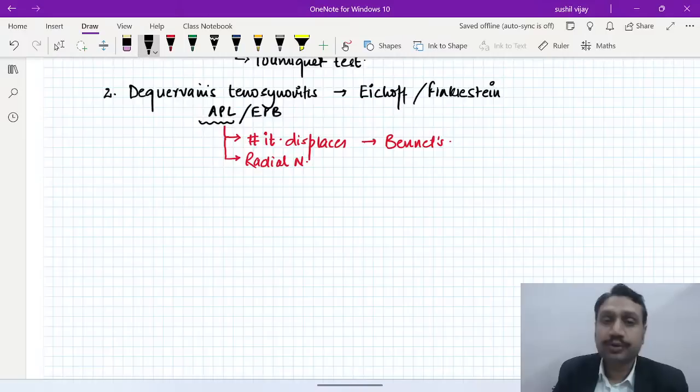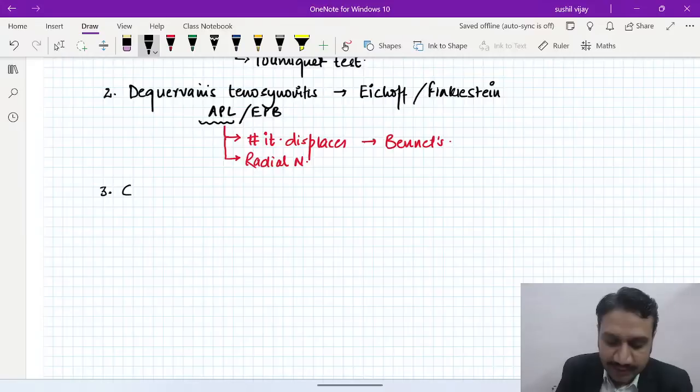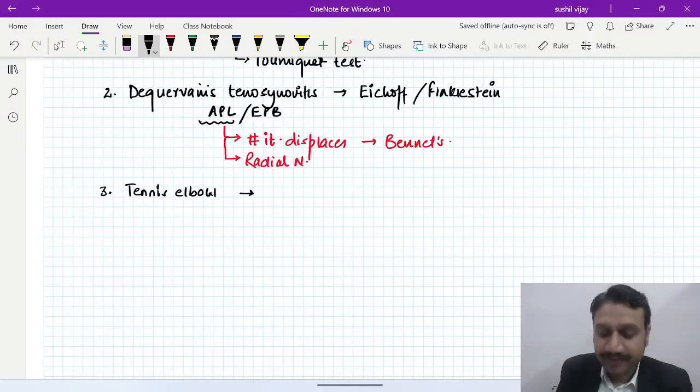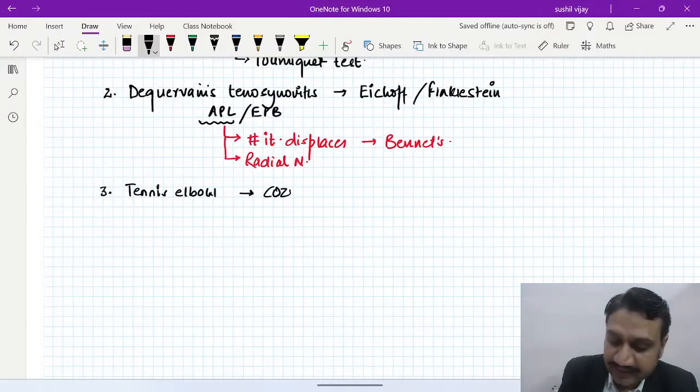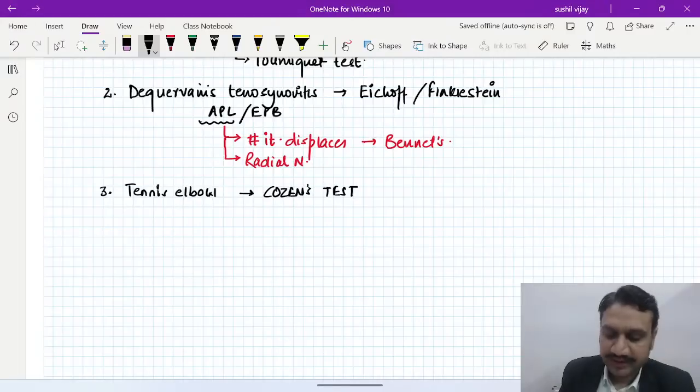Number two, you go a little in the thumb area, De Quervain's is one. Number three is a test which can be done at the wrist itself. It is called the Cozen test, basically for the tennis elbow. You all know that tennis elbow is what? Lateral epicondylitis. So for lateral epicondylitis, what is the clinical test done? The name of the clinical test is called the Cozen's test.